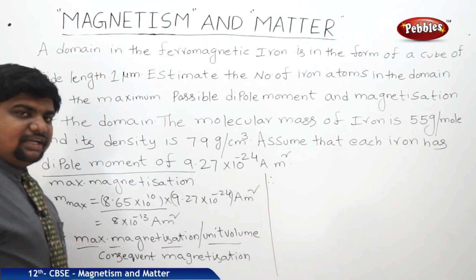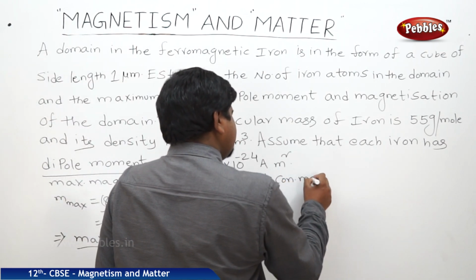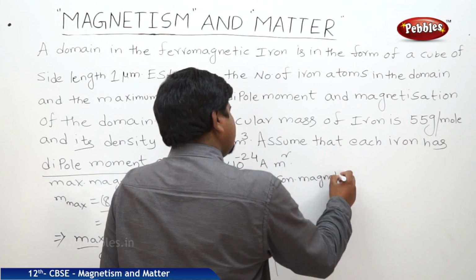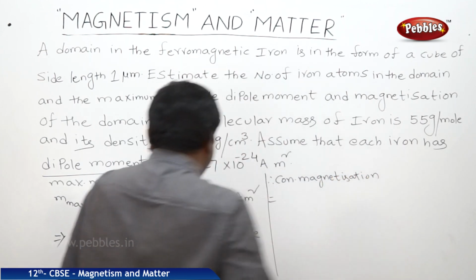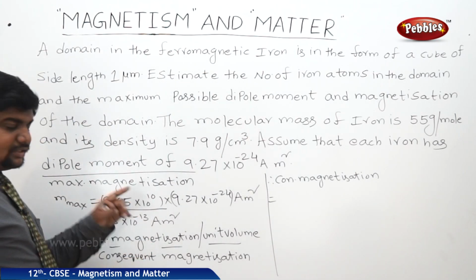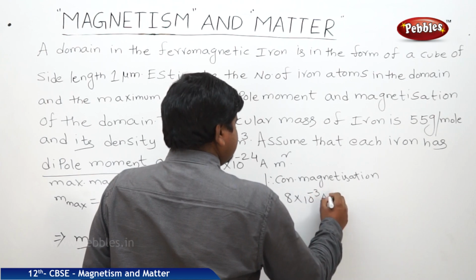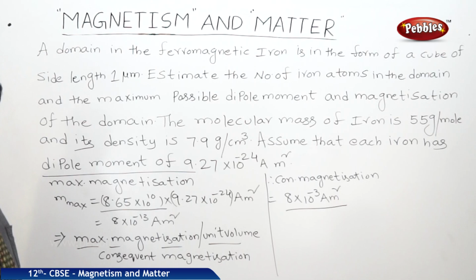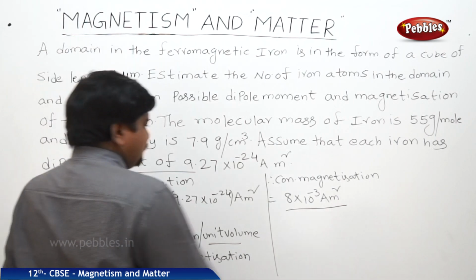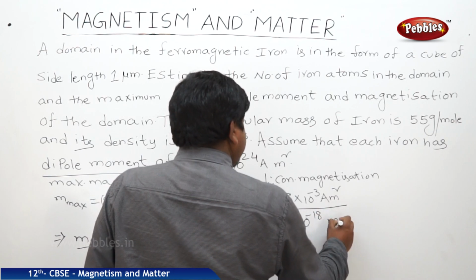So consequent magnetization is equal to M max, which is 8 into 10 to the power of minus 13 Am square, divided by the volume, which is 10 to the power of minus 18 meter cube.